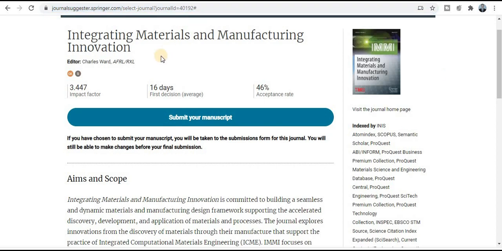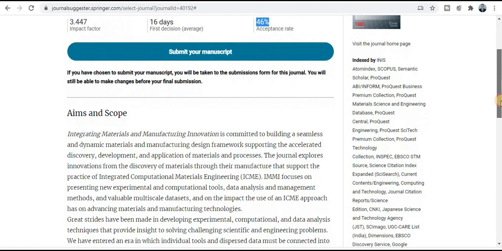Next category of the journal: Integrating Materials and Manufacturing Innovation. You will get the notification within 16 days. Really very good thing, a quick publication journal, and the acceptance rate is 46%. So really very good chances to publish your research paper in this quality index journal, because the acceptance rate is very high, 46%, really fabulous. So explore this golden opportunity.